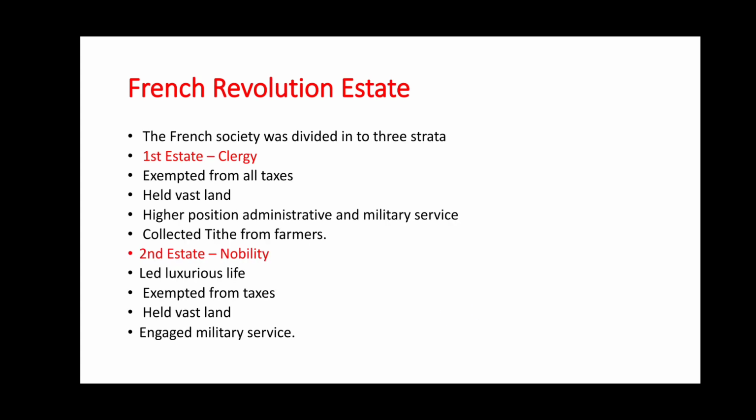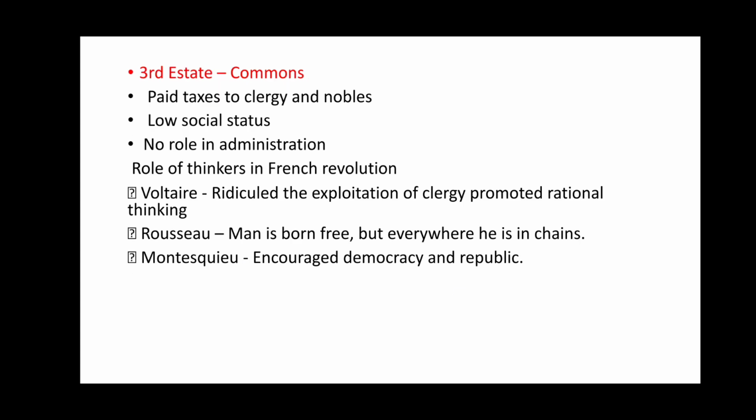French Revolution. Estates. The French society was divided into 3 estates. They are: First estate, clergy: exempted from all taxes, held vast land, higher positions in administrative and military service, collected tithe from farmers. Second estate, nobility: led a luxurious life, exempted from taxes, held vast land, engaged in military service. Third estate, common people, commons: paid taxes to clergy and nobles, low social status, no role in administration.